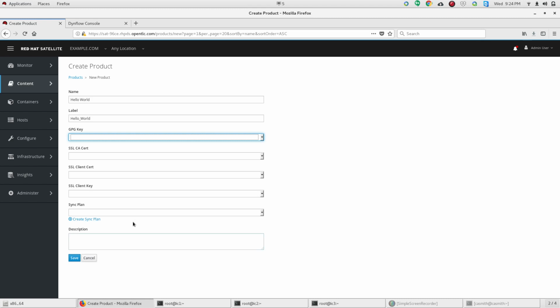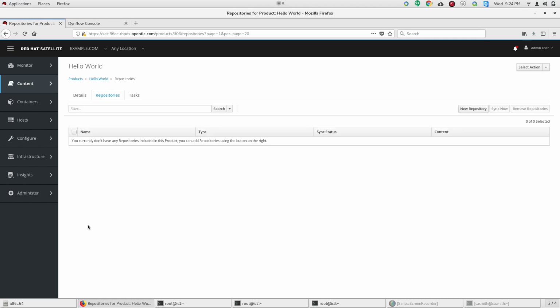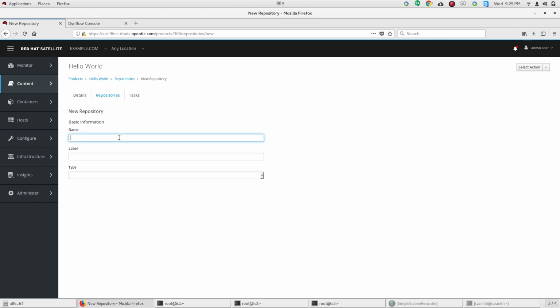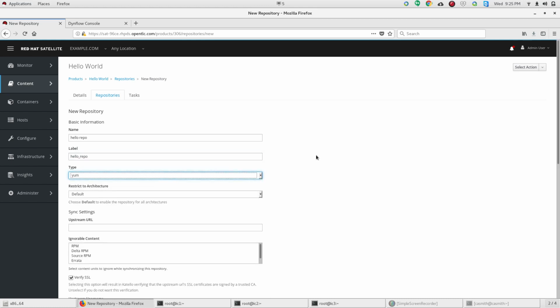If you are downloading content from the internet and you wanted to check those content sources periodically, you would set up a sync plan here. You can also add a description if you wanted to. The next thing we're going to do is add a repository to this product. We're going to call it Hello Repo, and the label is going to be hello_repo, and we will classify this as a yum repo.